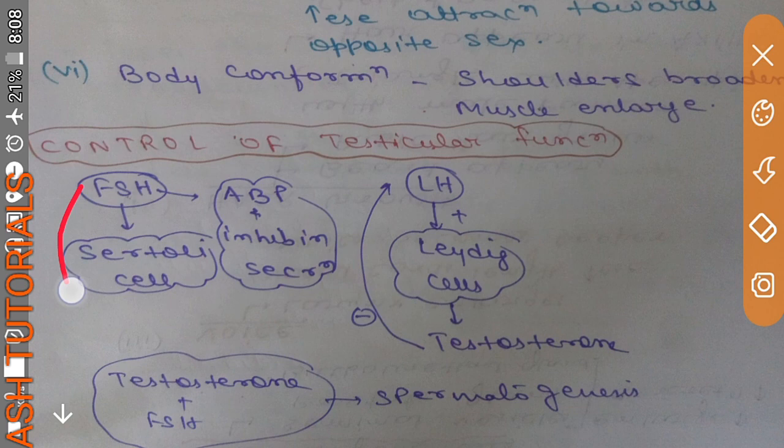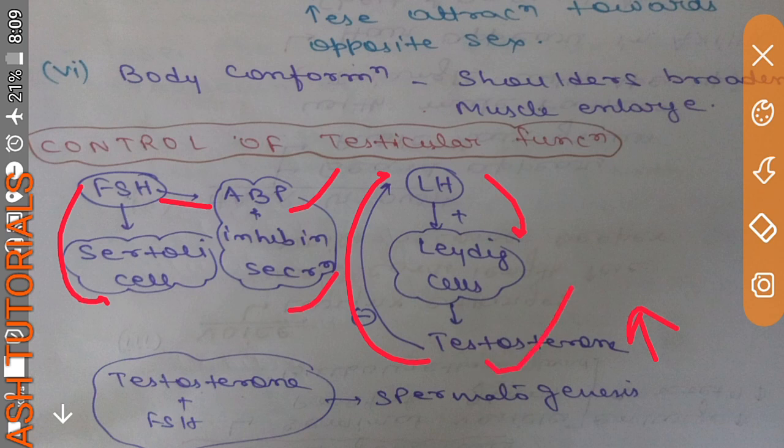Now coming to the control of the testicular function. Generally FSH controls the Sertoli cells, it stimulates the Sertoli cell, and it also stimulates ABP and inhibin secretion. While LH acts on the Leydig cell, LH receptors are present on the Leydig cells, and on binding of LH it will start synthesizing testosterone, and if the testosterone amount increases, it will give negative feedback to LH. And the testosterone released from Leydig cells and this FSH